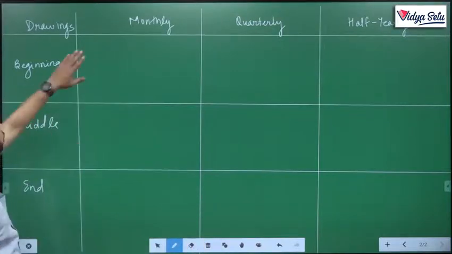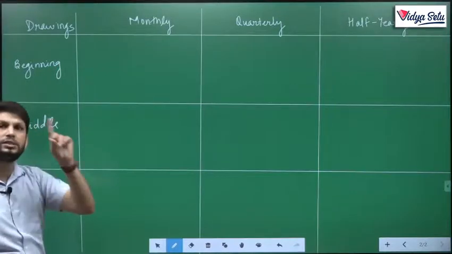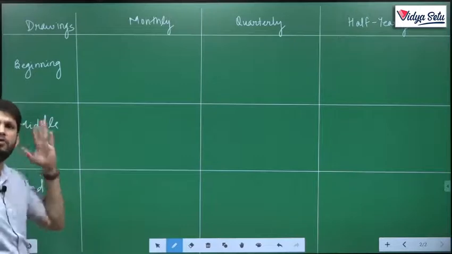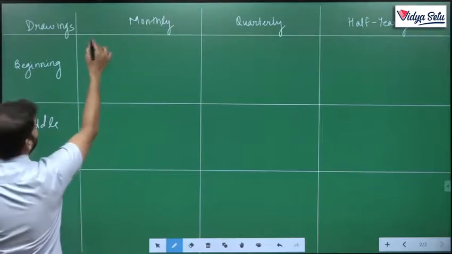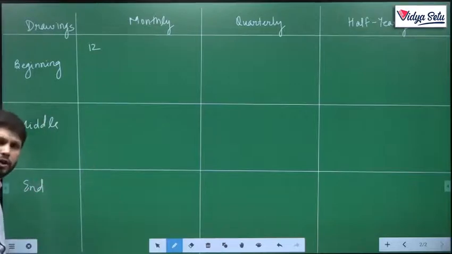If a person is drawing every month at the beginning, the first drawing will be at the starting of the first month, that is 1st April. So he will use this money for the entire 12 months. When will be the last drawing? Every month he is drawing, so the last month is March, and the date he withdrew is 1st of March.